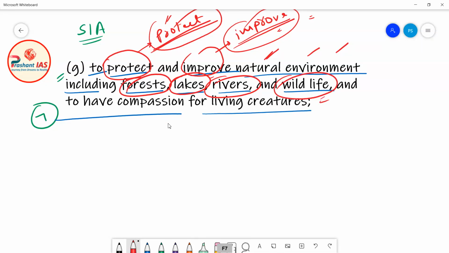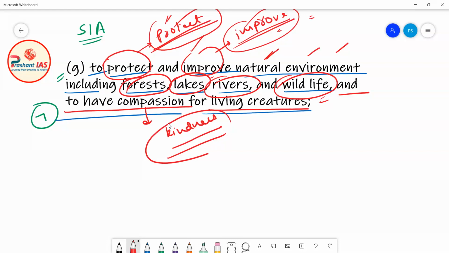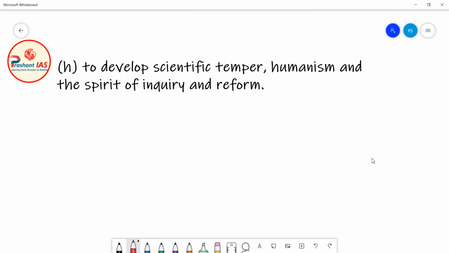Now it is saying, and to have compassion for living creatures. So compassion basically means kindness. It is the duty of every citizen of India to have kindness towards all the living organisms, to have kindness towards all the living creatures. Now friends, the next fundamental duty, the 8th fundamental duty, is given in clause H of article 51 capital A. It is saying that to develop scientific temper, humanism and the spirit of inquiry and reform.